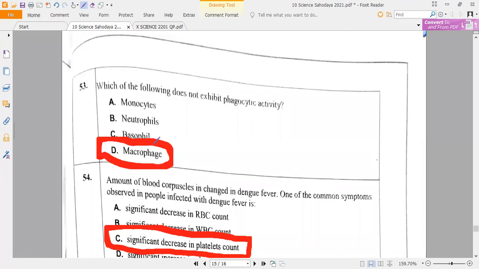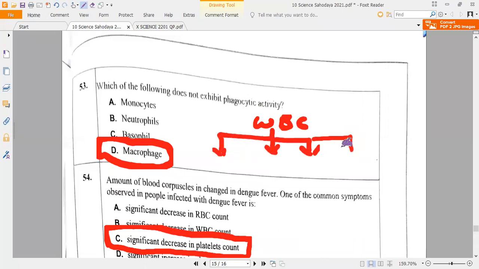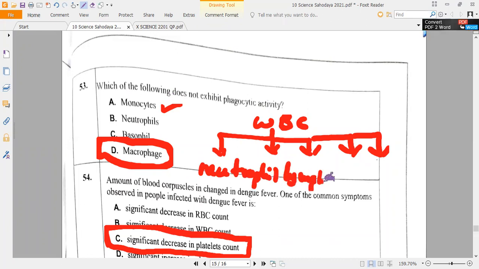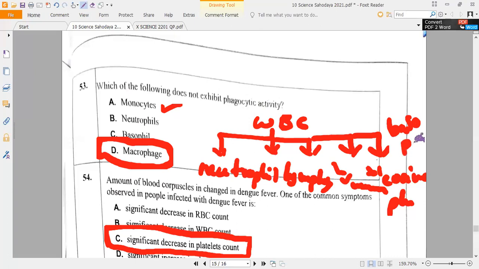Now here, types of WBC. Please all of you note it down. We have totally 5 types of WBC, and only they show phagocytic activities; the remaining do not. First one is neutrophils. Second one is lymphocytes, I taught you already, correct? Third one is monocytes. Fourth one is eosinophils, and the last one is called basophils. Please all of you note it down.